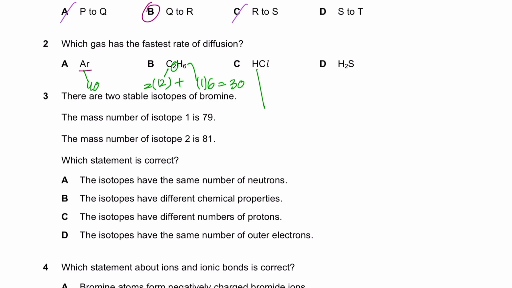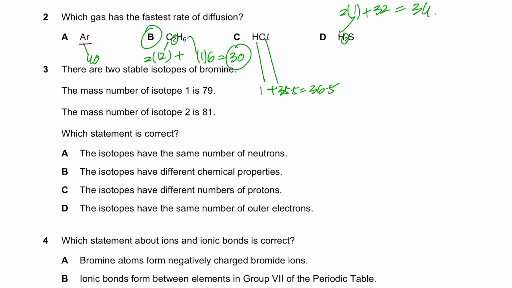That's 30. Here hydrogen is 1, chlorine is 35.5. Add them both together, the molecular mass is 36.5. Hydrogen is 1, times 2 because 2 are present. Sulfur is 32, so 32 plus 2 is 34. The fastest rate of diffusion will be of the one which has the lowest mass, and obviously it is C2H6, which is your ethane molecule. So B is the right option here.